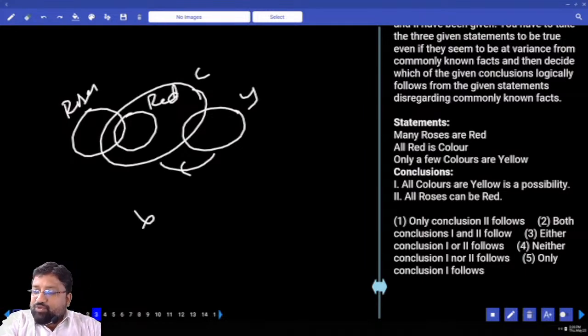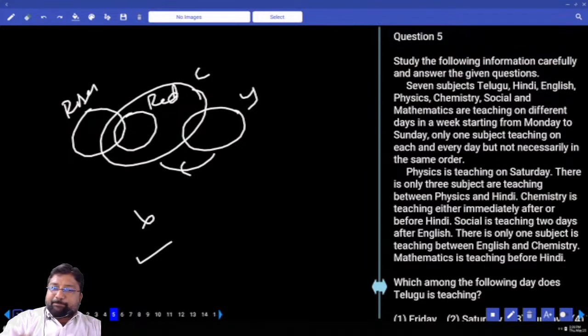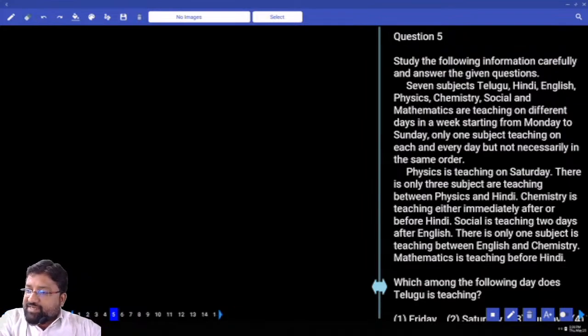Next one, some roses can be red. All roses can be red. Can I bring all the roses inside red? Yes, it can be. There is friendly relationship between rose and red. No problem at all. What's my answer? Only 2.